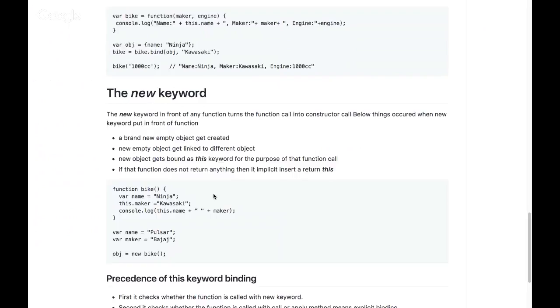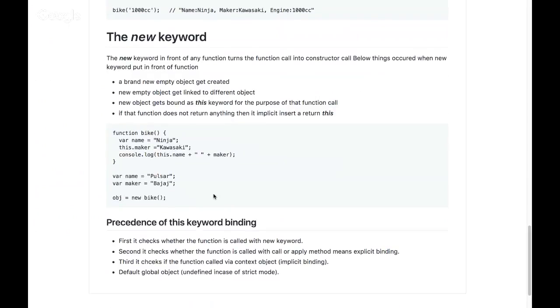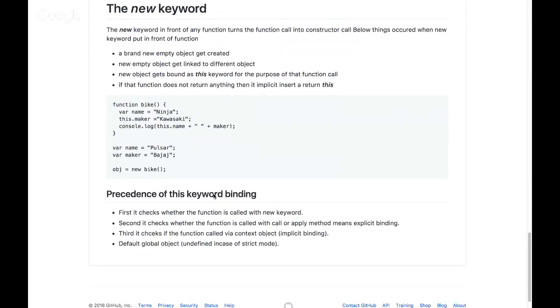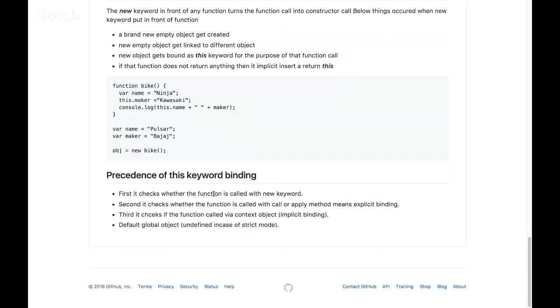There also I'm passing the context of execution, and that context of execution again has a higher precedence. There is a precedence of binding of the this keyword, and first it checks whether the function is called with the new keyword or not. If you're calling with the new keyword, then this gets bound to that new object, and that has the higher precedence. And second, it checks whether the function is called with the call or apply method. That's called explicit binding. That's the second level of precedence.